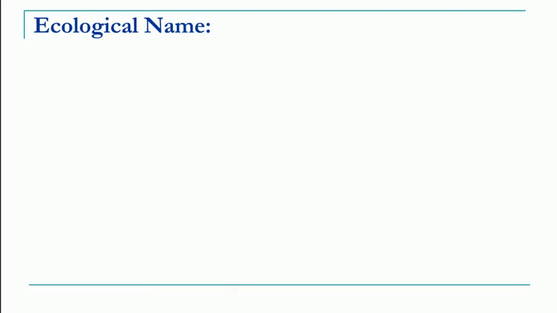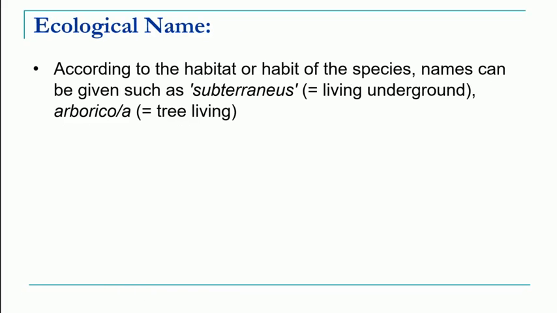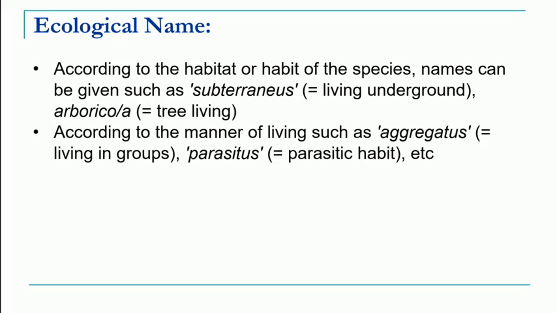Arboricola means those which are living on trees, or tree dwellers. Sometimes other ecological characters can be taken into consideration, like the manner of living.